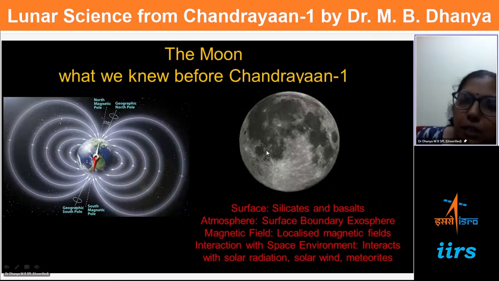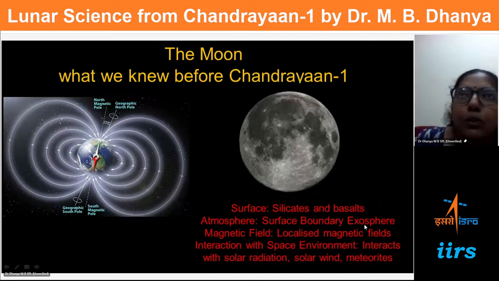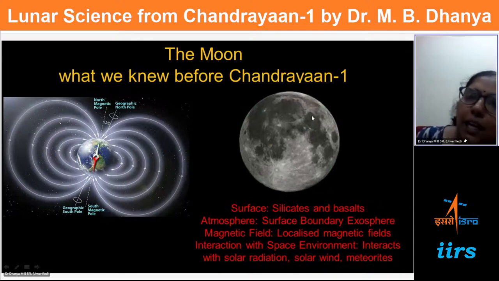Compared to this, the Moon looks a bit dull in this image, which is a visible picture. What we know about the Moon, grossly, is that it has silicates and basalts on its surface, and an atmosphere that is not very thick like Earth's, so we call it an exosphere. The base of the exosphere is the surface of the Moon, so it's a surface boundary exosphere. And unlike Earth, the Moon has local magnetic fields, which are patches scattered around on the Moon, which I'll show later. So we call it a localized magnetic field.